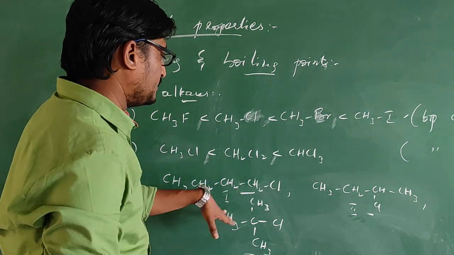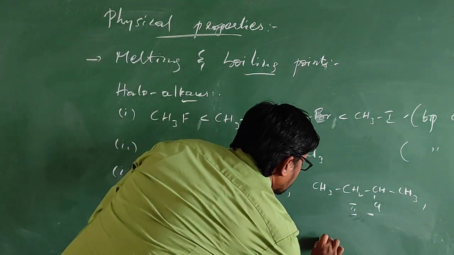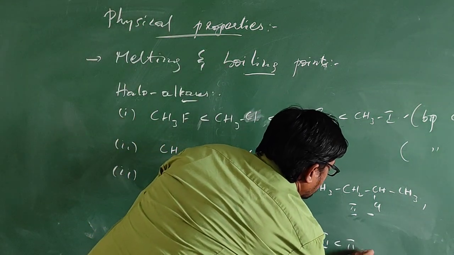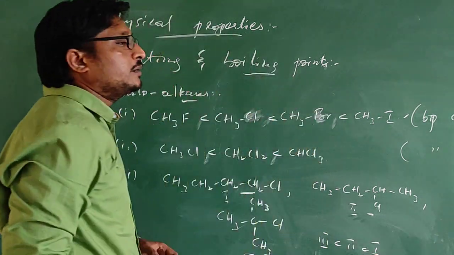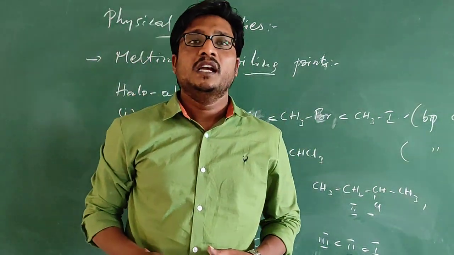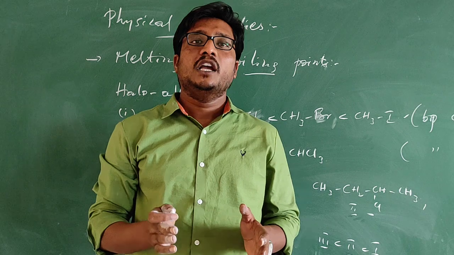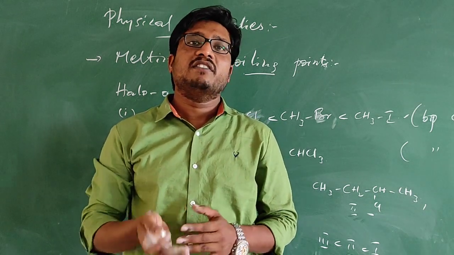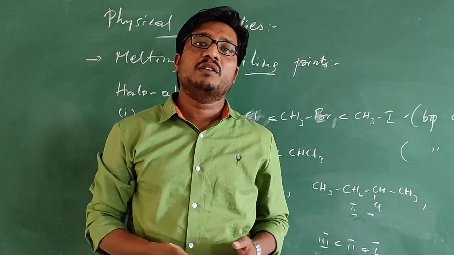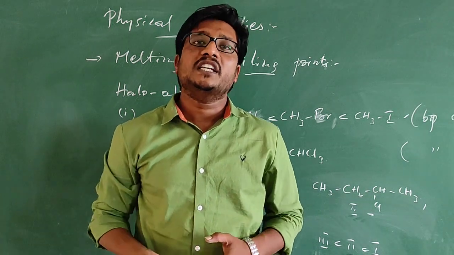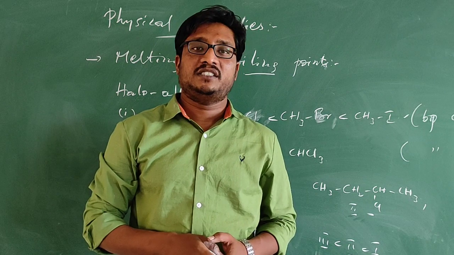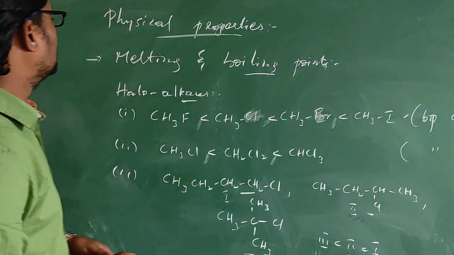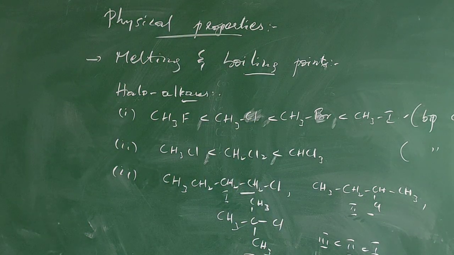So the order will be tertiary is less than 2-chlorobutane is less than 1-chlorobutane. Remember one thing: as the surface area increases, the boiling point will also increase. When there is less branching, surface area will be more. As the branching increases, surface area will be less. Please note these things.